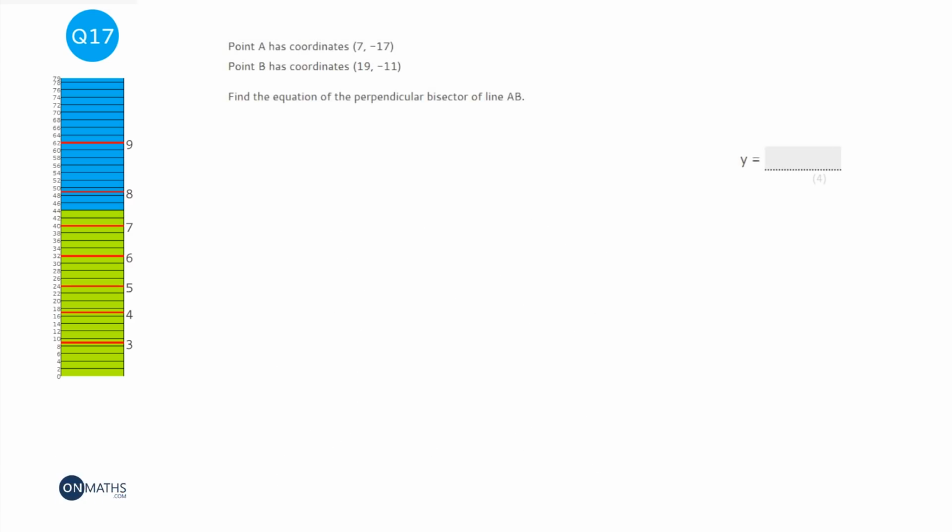Okay, so this question looks quite simple, but actually it's going to take a bit of time to sort out. So first thing I'll do is do a little sketch. I'm going to do it up here. Since the y's are both negative, I'm just going to show the bottom of the graph. So at point 7, we're at minus 17, which I'm going to say is here. It's a sketch, so it doesn't have to be perfect. And at point 19, we're at minus 11, which I'm going to say is here.